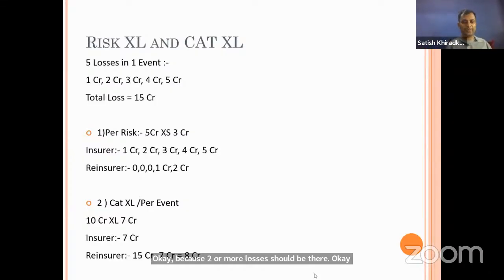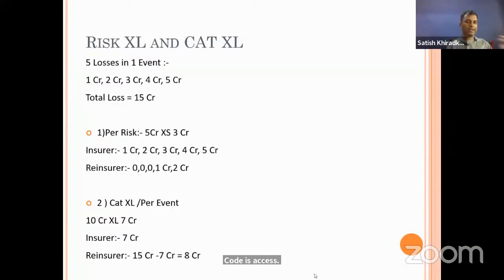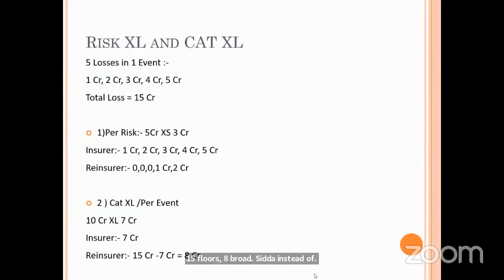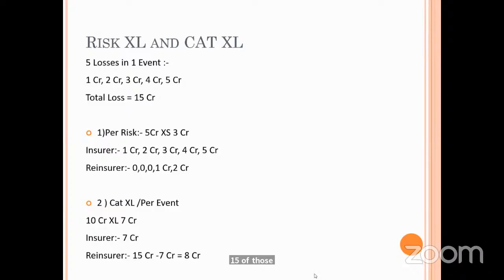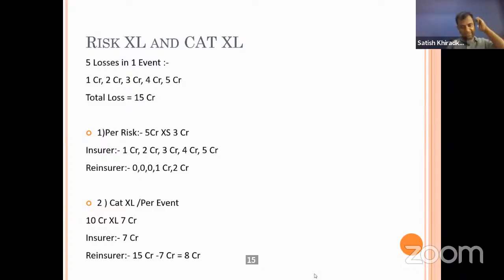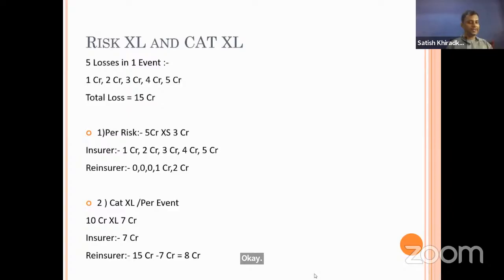So going forward, here 5 losses are there, so the two loss warranty is satisfied. Now suppose it is 10 crore excess of 7 crore. So 7 crore is the excess. Shall we apply the 7 crore to each and every risk also? No. We will apply it on the total loss of the event. Total loss is how much? 1 plus 2 plus 3 plus 4 plus 5 is 15 crore. Of the 15 crore, 7 crore is paid by whom? The insurer. And the remaining 8 crore will be paid by the reinsurer.